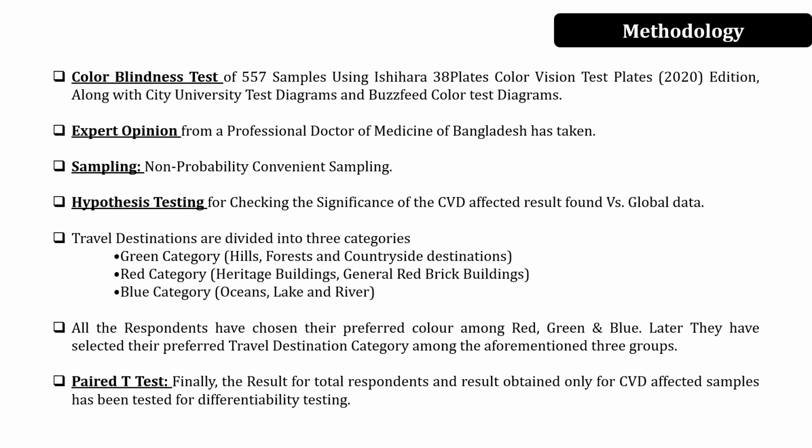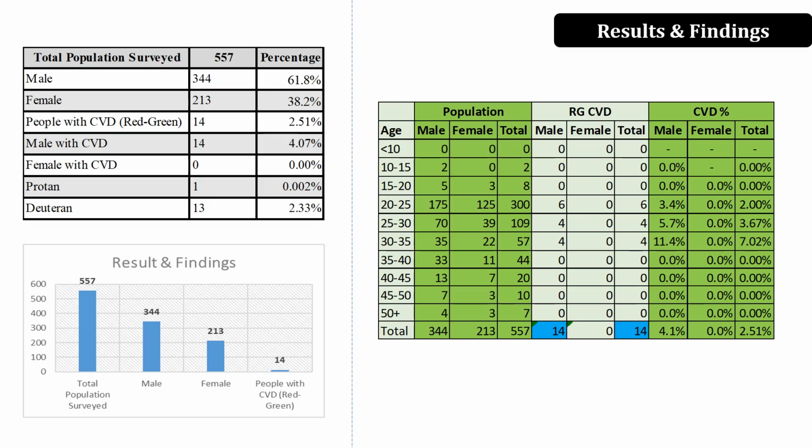Later we categorized the travel destinations into three categories: green category, red category, and blue category. We showed our samples all the categories of travel destinations, and for the color vision defected travelers and for the total set of travelers, we tested whether the results are significantly different through t-testing. So this is the result.